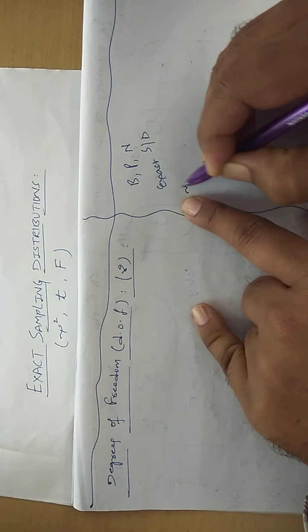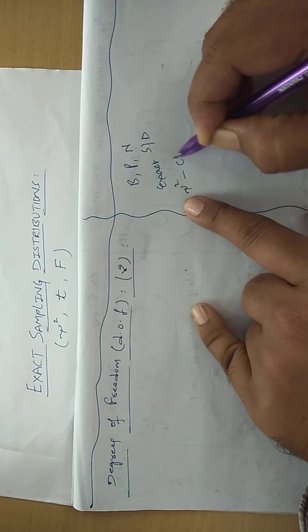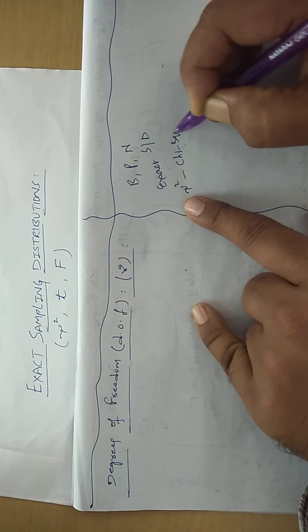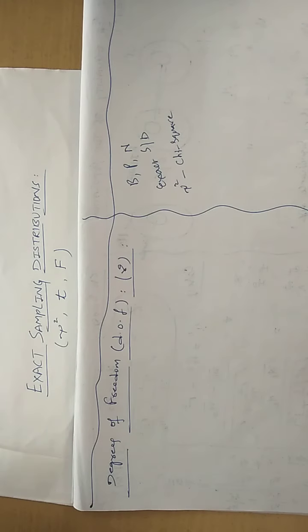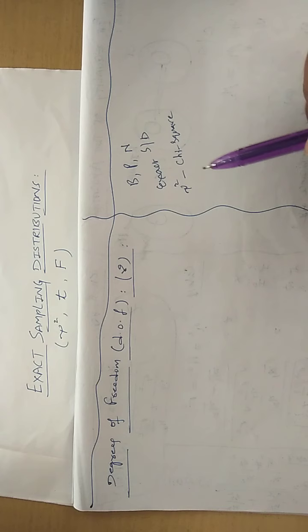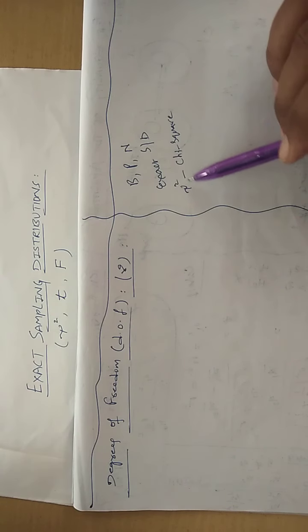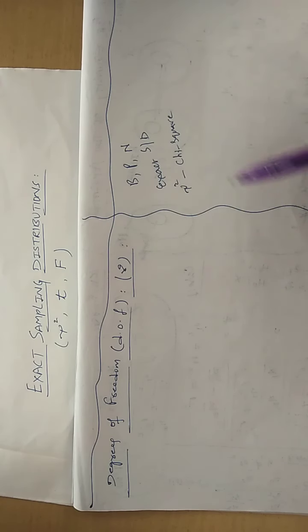Now here this symbol is a Greek letter called chi-square. So how do you call this? Chi-square. You should not pronounce it wrongly; that is the wrong way of pronouncing it. What is the exact way of pronouncing this sign? Chi-square. Chi-square test, t test, F test. Because we are understanding these exact sampling distributions.